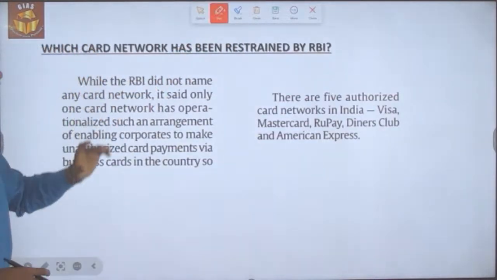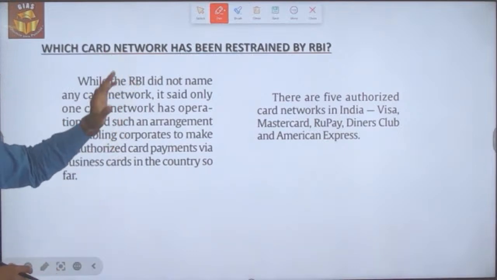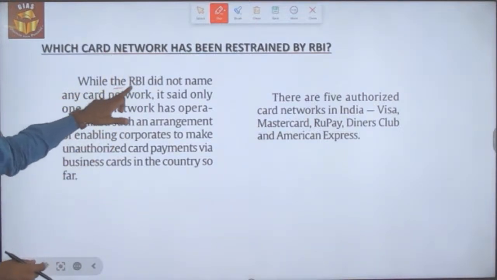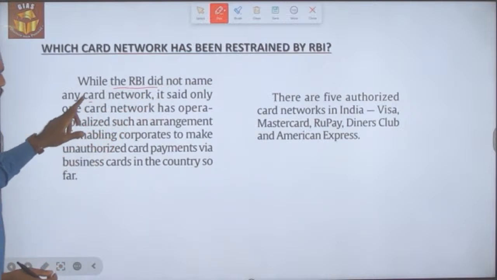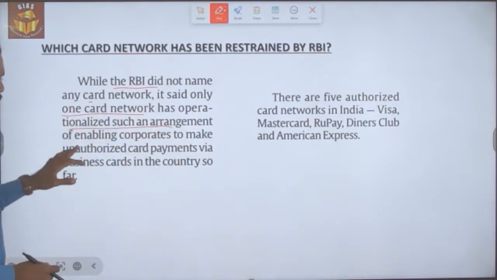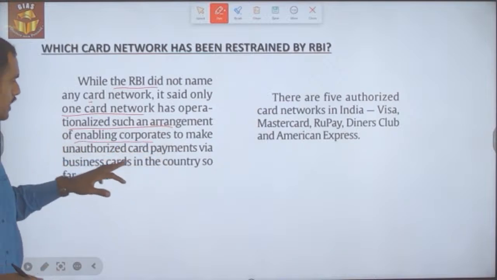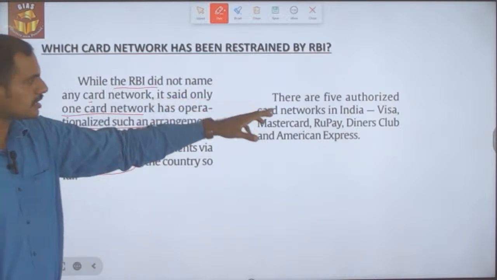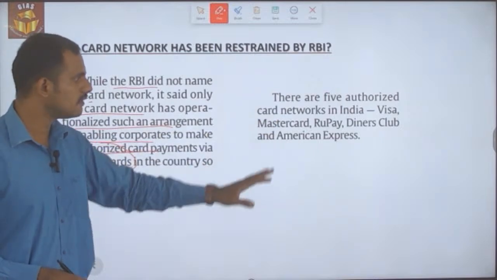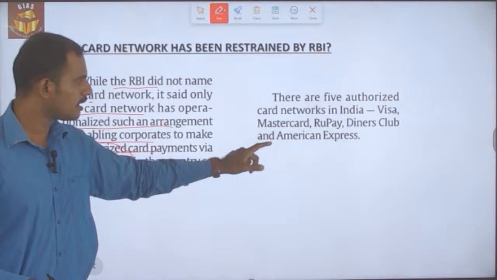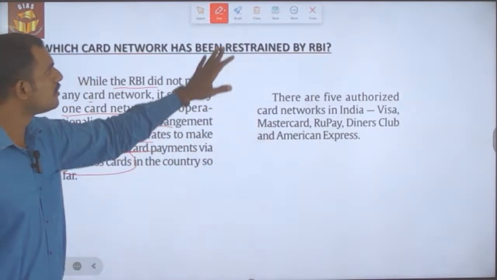And which card network has been restrained by RBI because of this notice? While the RBI didn't name any card network, it said only one card network has operationalized such an arrangement for enabling corporates to make unauthorized card payments via business cards. There are 5 authorized card networks in India. One is Visa, second is MasterCard, third is RuPay, fourth is Diners Club, and fifth is American Express.